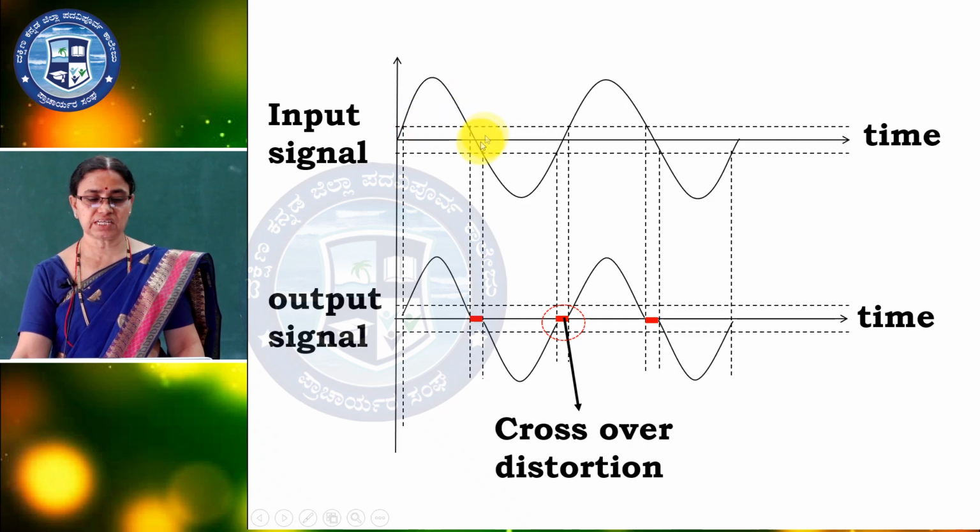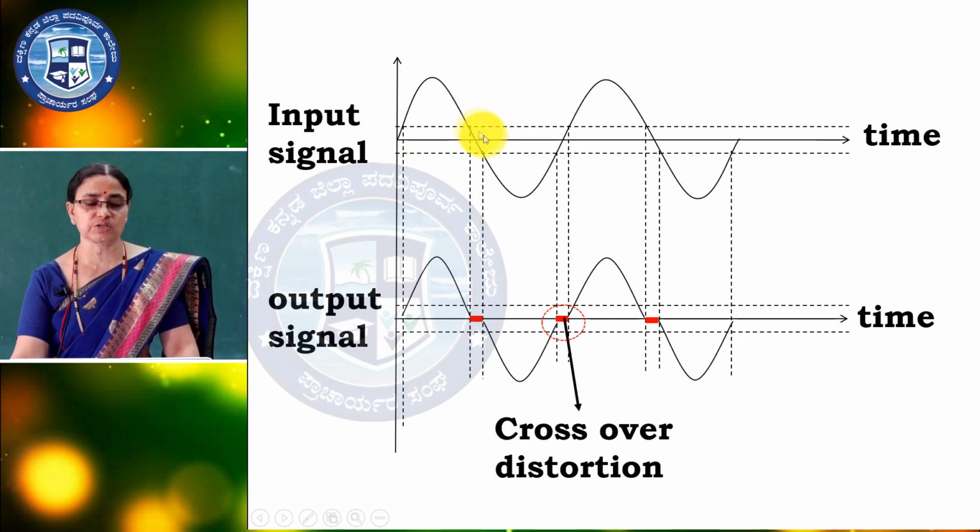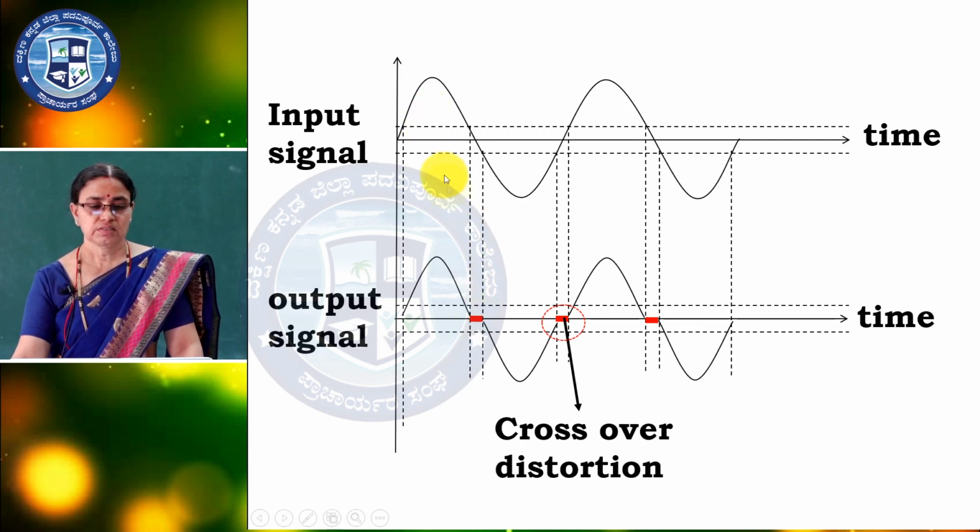The dotted line represents the cutoff, that is the contact potential of the different transistors here, and this is where you are getting the distortion. As the time goes from positive to negative, in this portion you are getting distortion. So, this is called the crossover distortion.